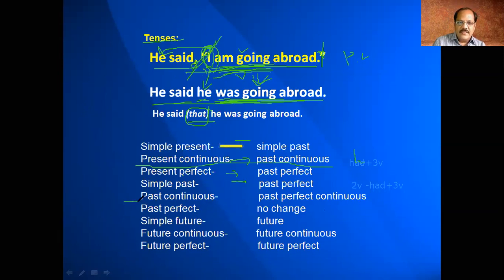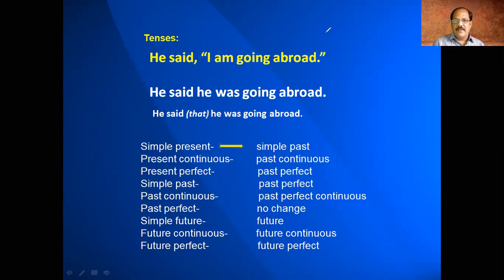So the only changes that you can see are that all present tenses are converted into their own corresponding past tenses, simple past is converted into past perfect tense, and past continuous into past perfect continuous. So you have to keep this in mind while converting direct speech into reported speech, because if you recognize the tense of all direct speech sentences, then you can convert them accordingly. So this is how we go about converting direct speech into indirect speech.